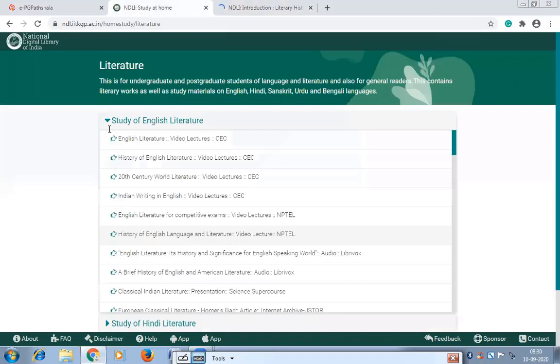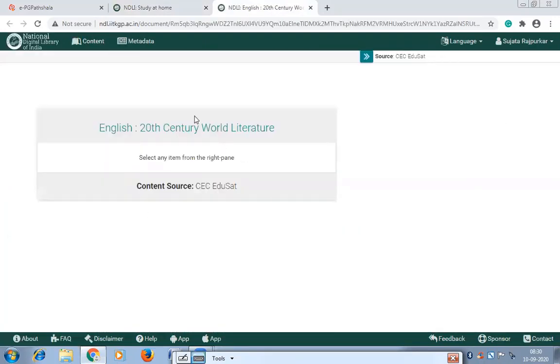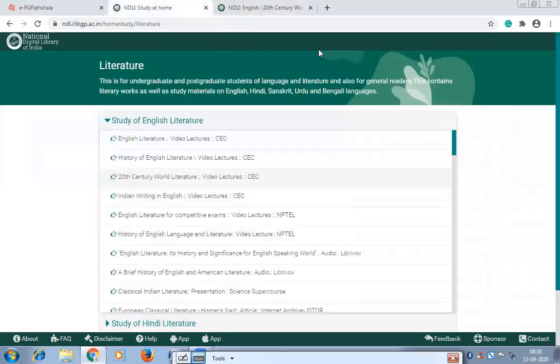This is offered by the NPTEL. These are the sources who have developed or contributed this particular video or this particular text to the NDL. Their information is given here. I think there is a problem in this CEC side. CEC is also the government body who offer this information.